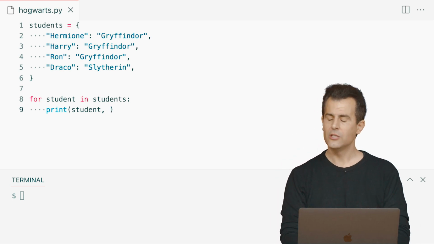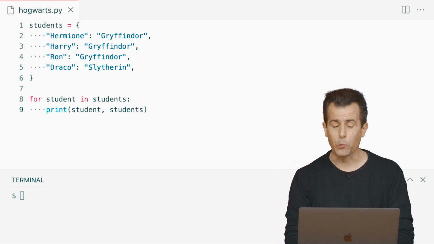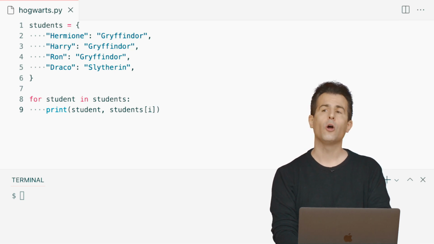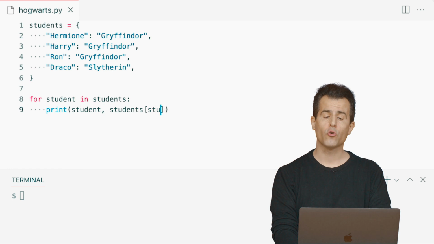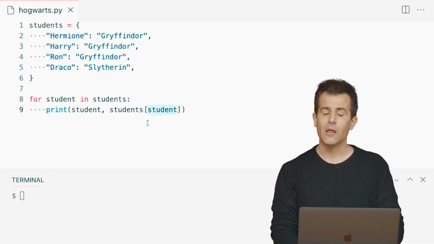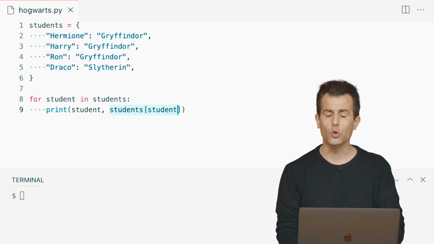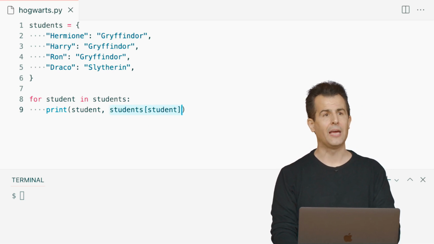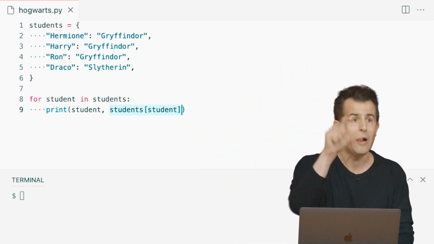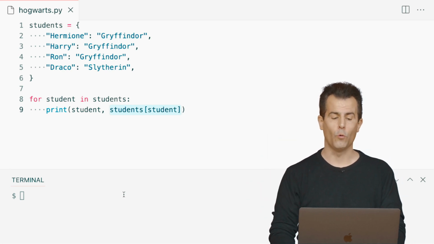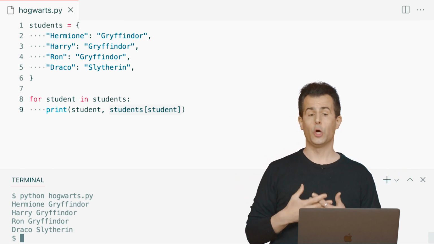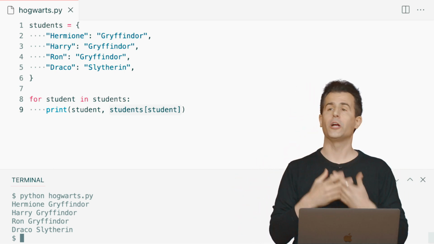And the syntax for this, just like a list, is students, bracket, and just like in the past we used i, when i was a number, we can also, with a dictionary, use a string. So if the student's name is the key, then this syntax, students, open bracket, student, close bracket, will go to Hermione's location and get back her house. We'll go to Harry's location and get back his house, and so forth. So if I do Python of Hogwarts.py, enter, now I see Hermione Gryffindor, Harry Gryffindor, Ron Gryffindor, Draco Slytherin.